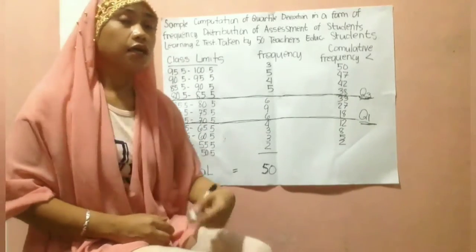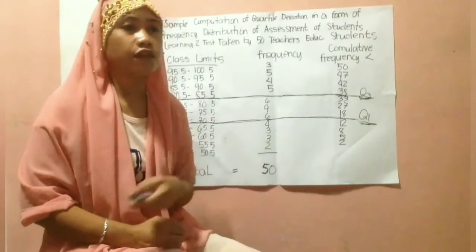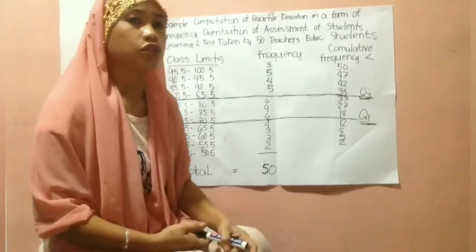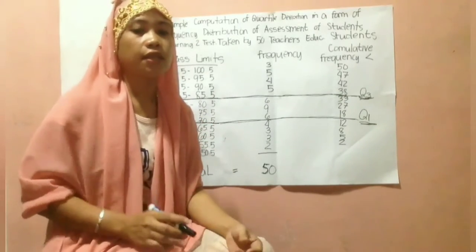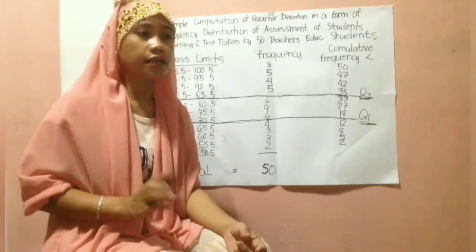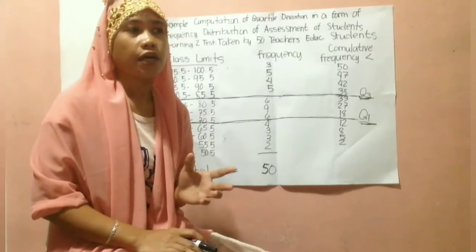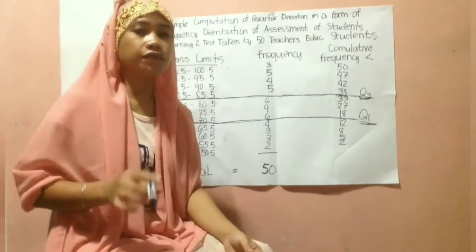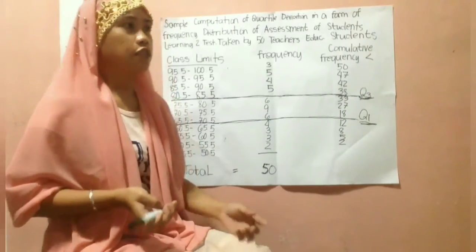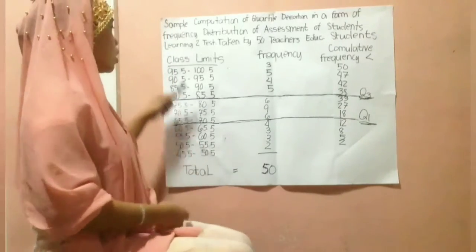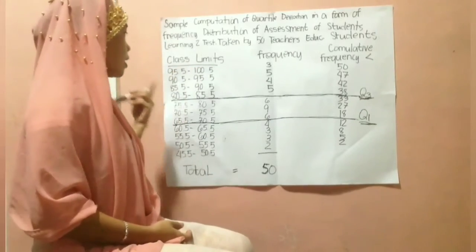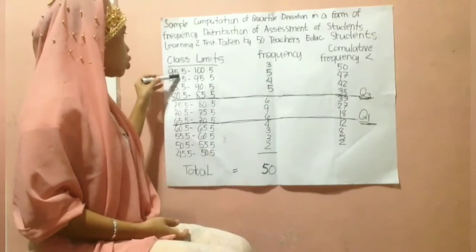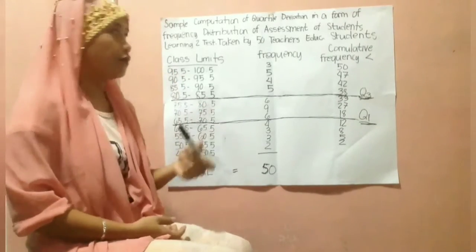Like I said, there are steps in getting quartile division in a form of frequency distribution. The first step is to estimate the frequency lesser than, the second step is to find the first and third quartiles, and step 3 is to compute the quartile division using formula 6.1. Now let's go to the class limits. The scores have a difference of 5 each.